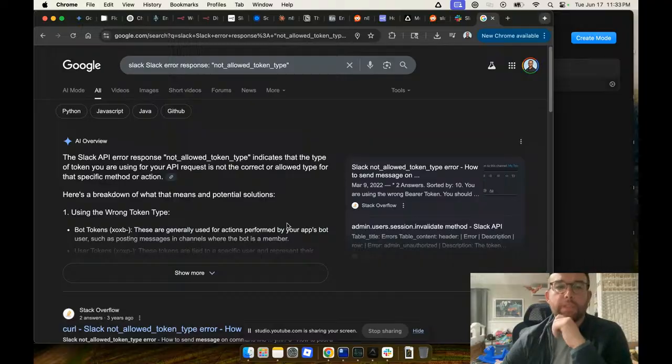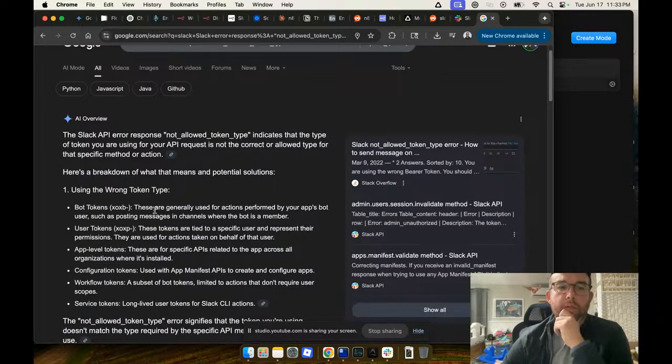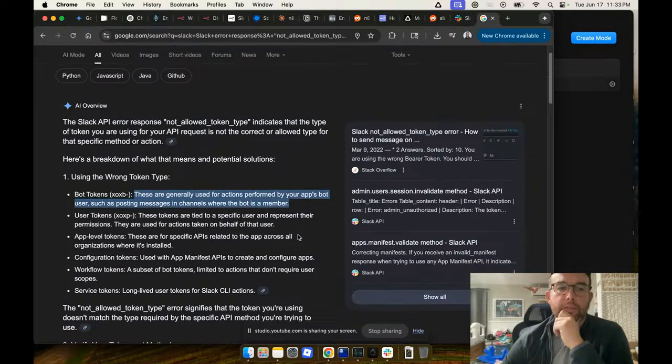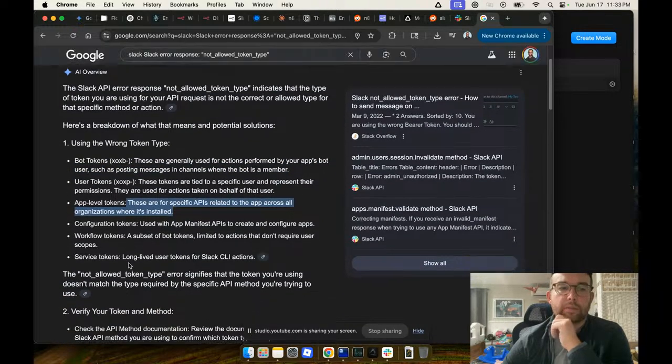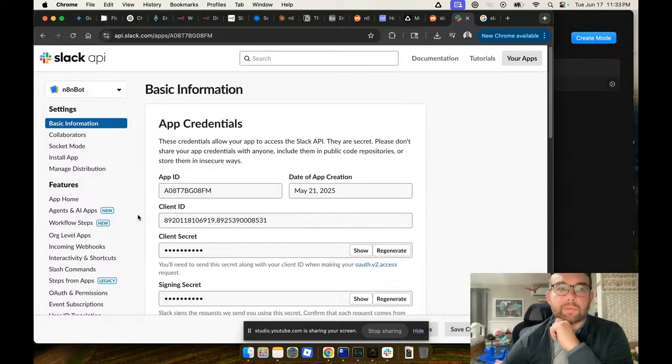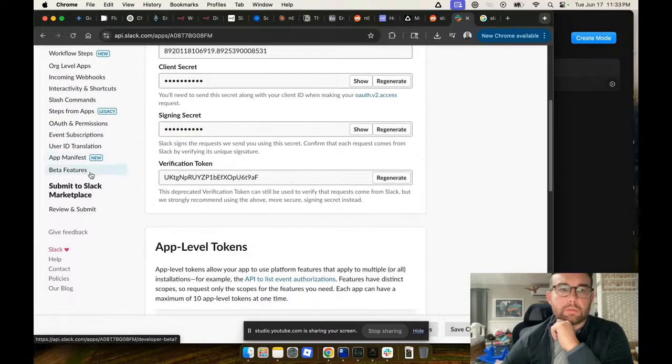The type of token you're using is not the correct or allowed type for a specific method. Generally used for actions. Oh, I see. Specific APIs at all levels. Subset limited actions don't require user scopes. So I guess I need an app level token. Right?